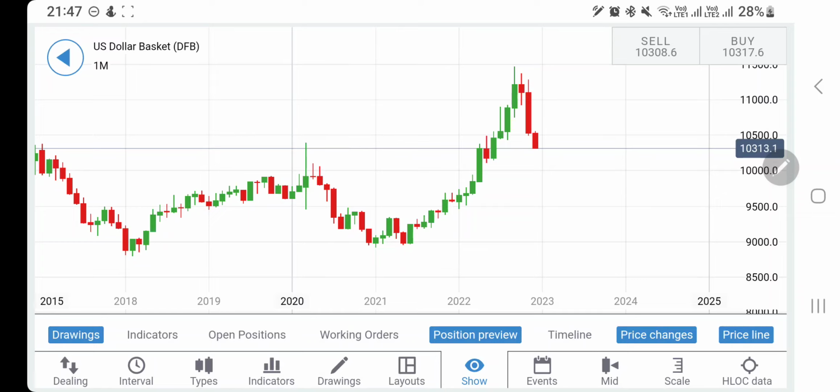So we will see with the help of charts and indicators what could be expected out of the dollar index in next year 2023. We will also see what could be expected in next week, and in the month of January. We will try to understand the month on month movement for the dollar index.